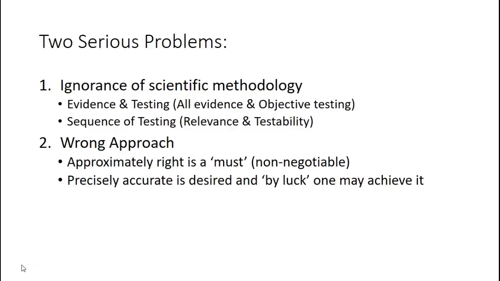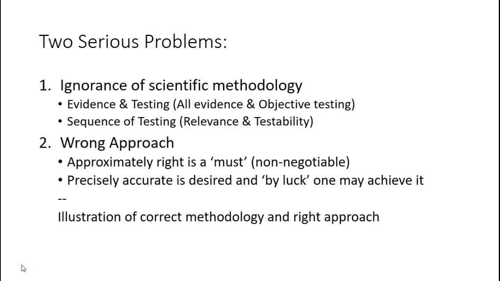The second aspect of this, related to the first, is to realize that precisely accurate is obviously desired, and by luck we may be able to achieve it. We have no guarantees in life, of course. But the first part is very important: approximately right is a must and it's not negotiable. Then we will give you one illustration of what constitutes a correct methodology and also a right approach. So combining these two issues and how they should be addressed, and then we will summarize our presentation.